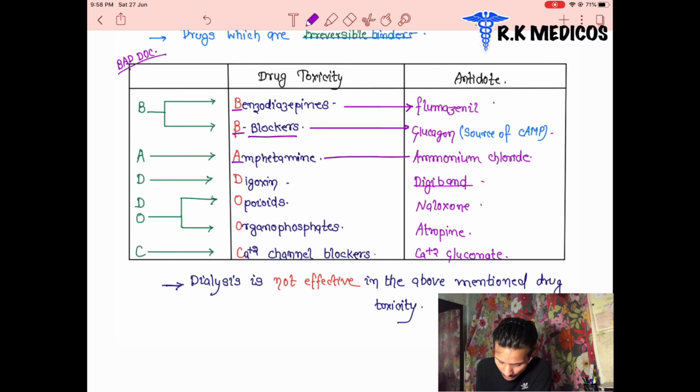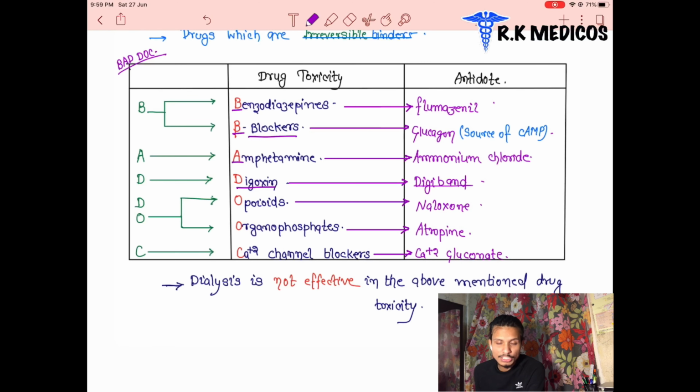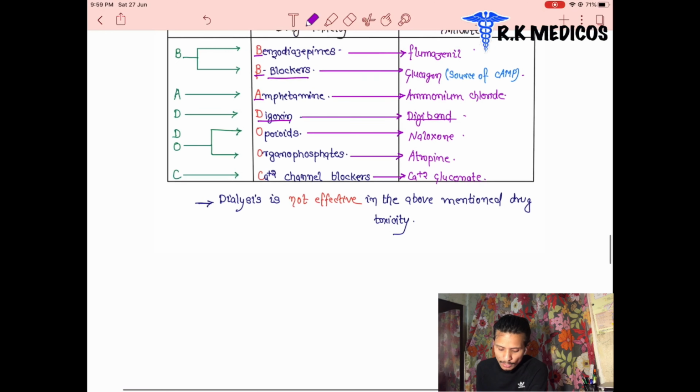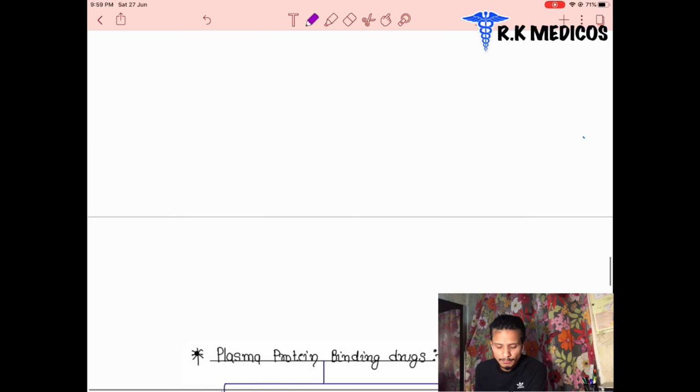Now the third one is amphetamines. What is the antidote for amphetamine toxicity? The antidote is ammonium chloride. We have to memorize it. When the patient has digoxin toxicity, we use Digibind. For opioids, naloxone and naltrexone. For organophosphate, atropine is the antidote. For calcium channel blocker toxicity, we use calcium gluconate. These are all the applications of what we studied about drug toxicity.